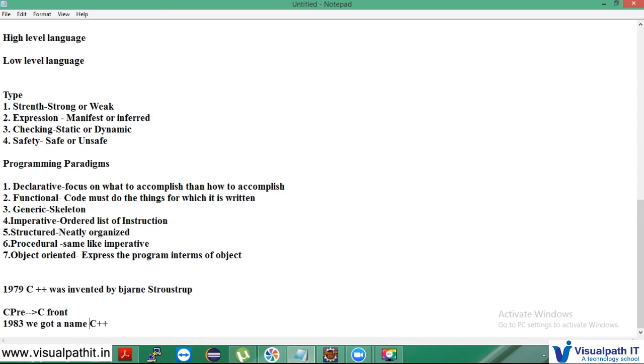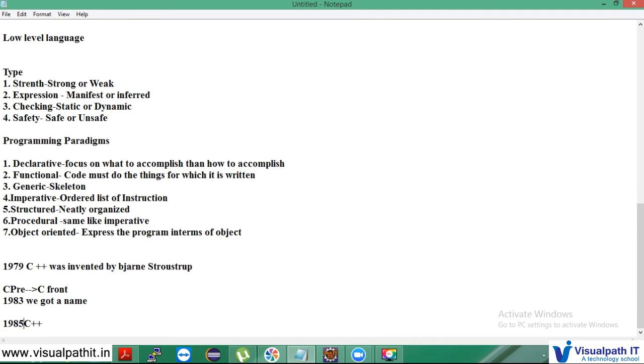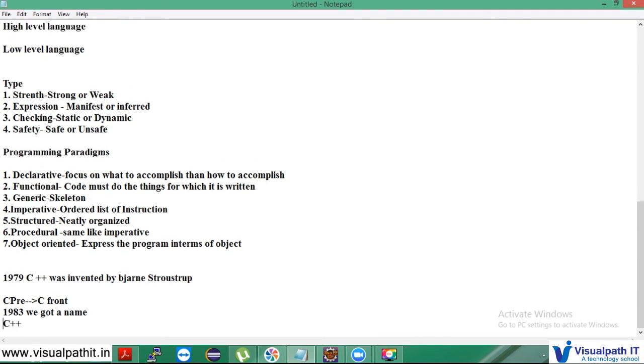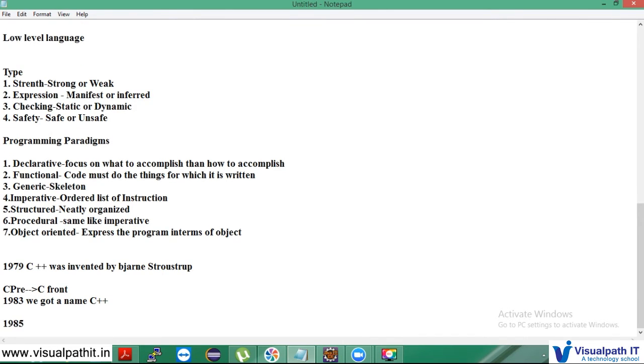So the plus plus operator in the C language is actually increment, which gives some insight into how the author, Stroustrup, regarded the language. It's actually the increment of the C language. Many new features were added around those times: virtual functions and function overloading. And after that, two years later, in 1985,